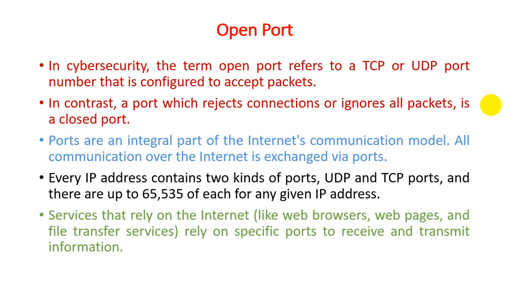Services that rely on the internet, like web browsers, web pages, and file transfer services like FTP, rely on specific ports to receive and transmit information. As a basic example, we know that HTTP works on port number 80, so web browsing works on port number 80. All the mentioned services, like web browsers, web pages, or file transfer protocol, have some reserved port through which communication happens within the computer system.